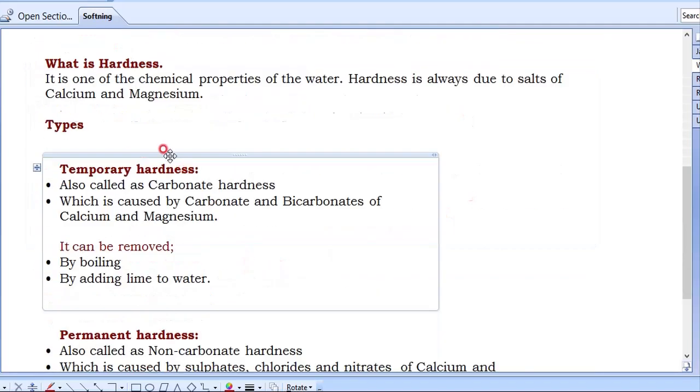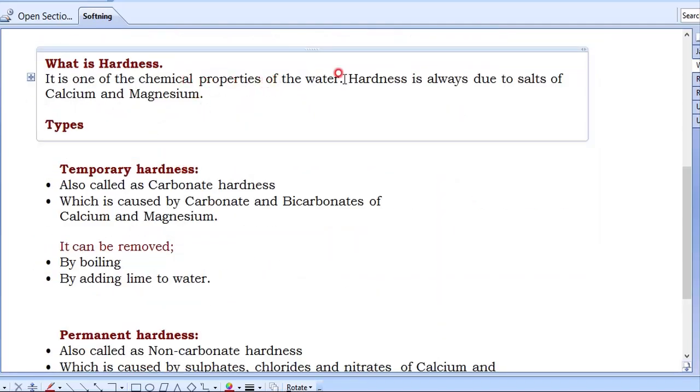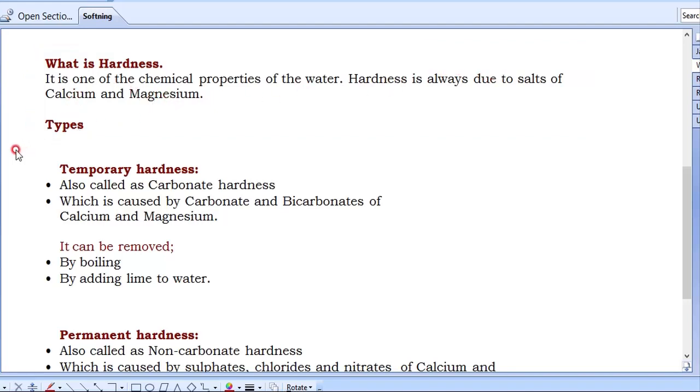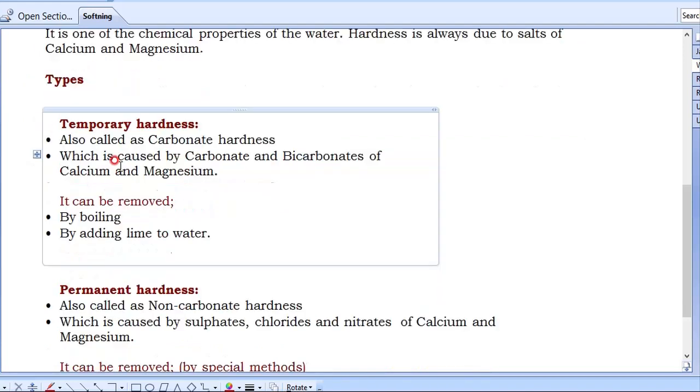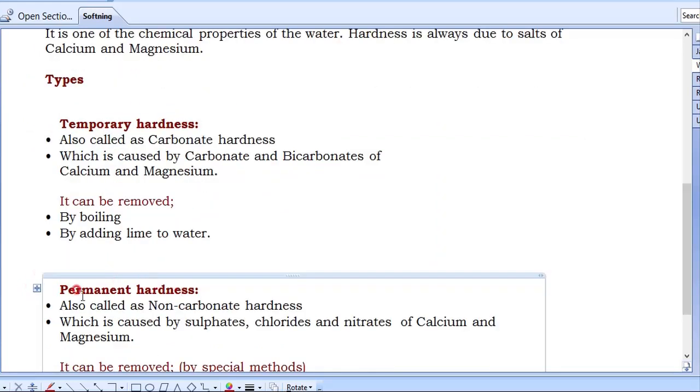Now, what is hardness? It is the chemical property of the water. Hardness is always due to salts of calcium and magnesium. This I already explained in the second module. Calcium and magnesium ions are there. They will mix with some other chemicals and form hardness in the water. The main elements responsible for hardness are calcium and magnesium. Now, this calcium and magnesium will combine with which other chemicals? Based on that, we are going to divide hardness into two types: one is temporary hardness and the second one is permanent hardness.